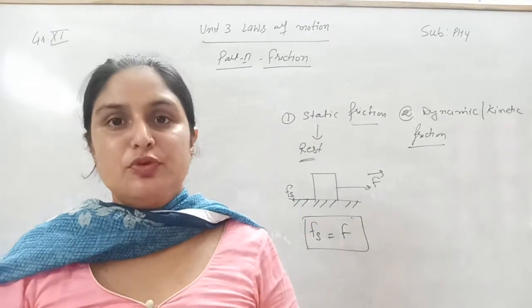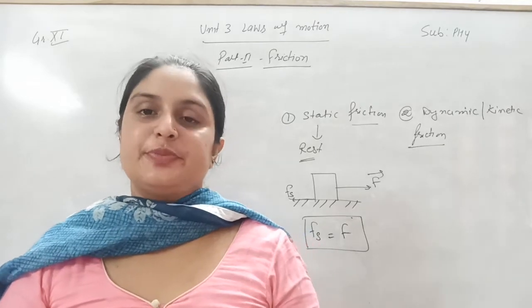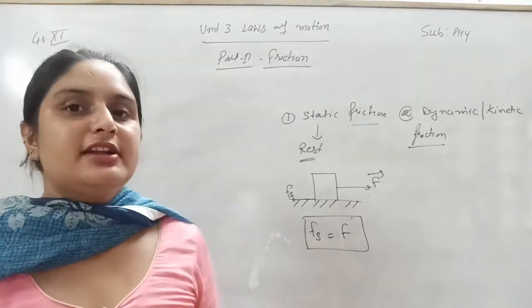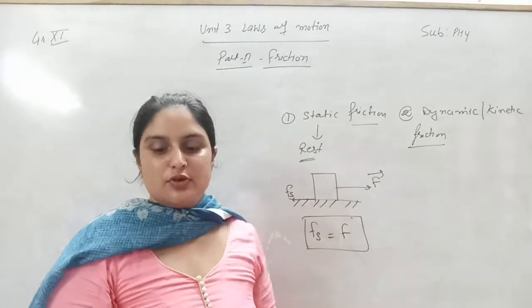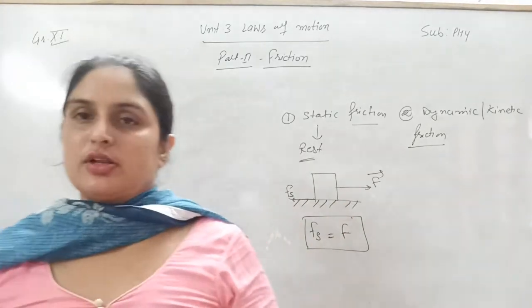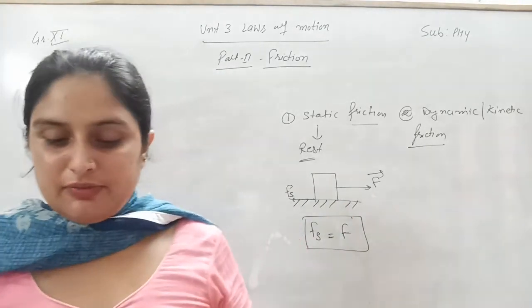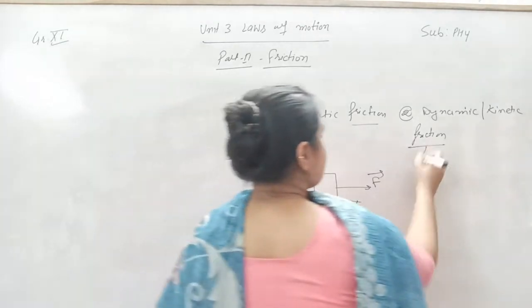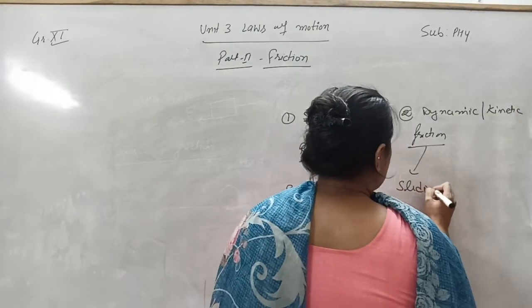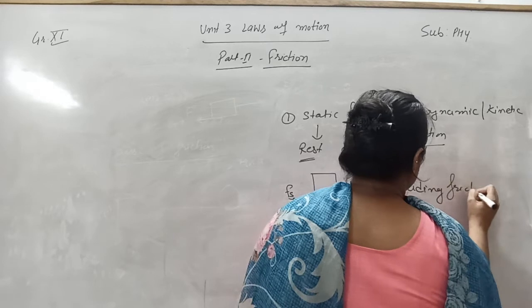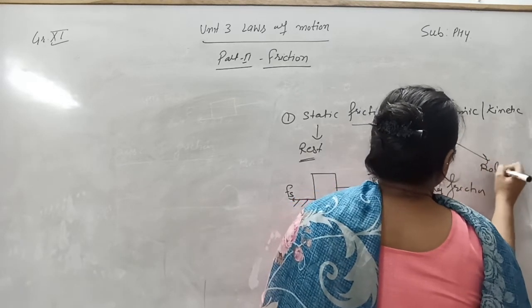When the object is moving, the frictional force present between the surfaces is called the kinetic friction. Kinetic friction is of two types. One is sliding friction, and the second one is rolling friction.